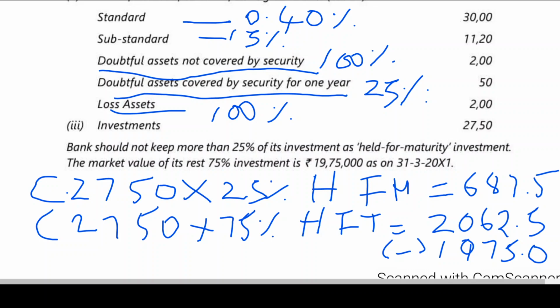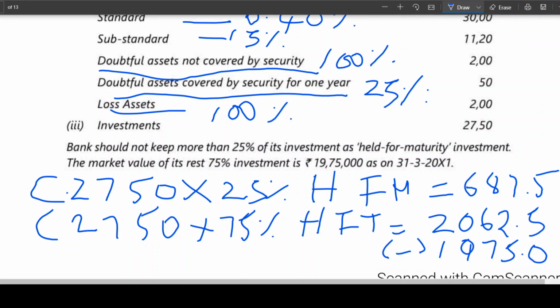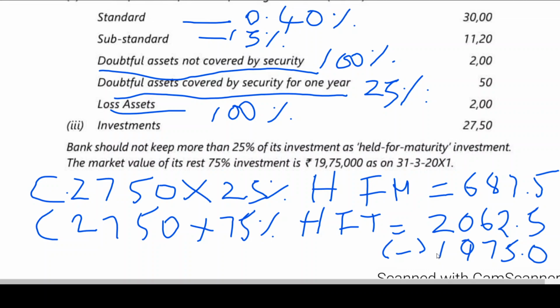On that you can calculate the book value of held for trading, which is 2062.5, whose market value is 1975. That means there is a depreciation to the extent of how much? 2062.5 minus 1975 is coming to how much? 87.5.